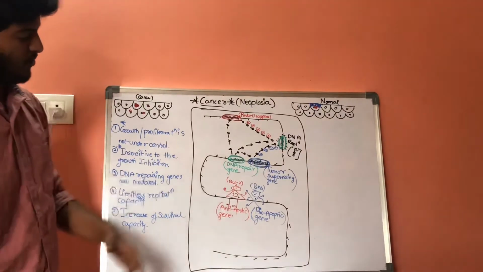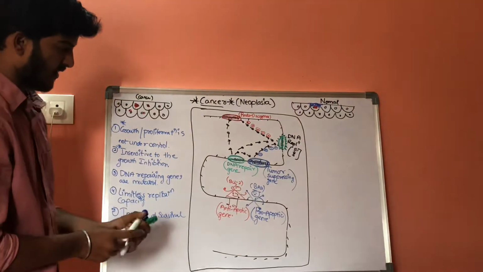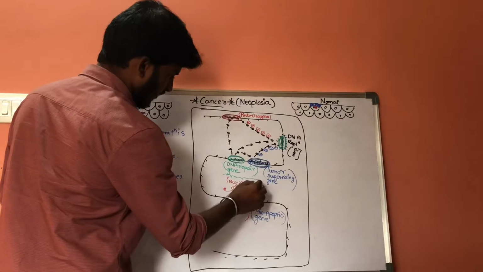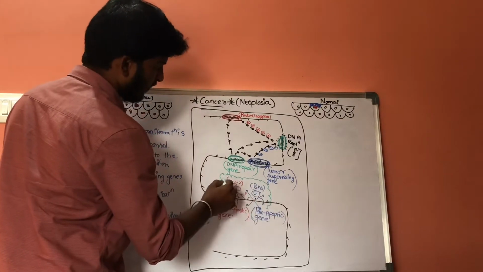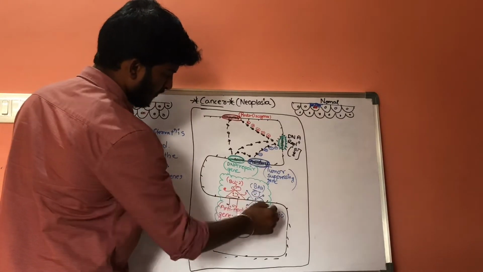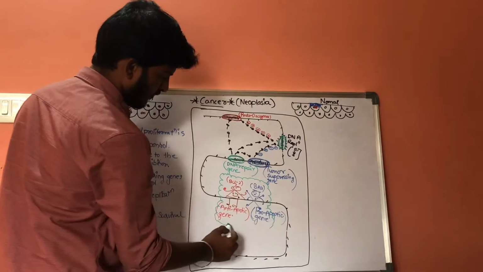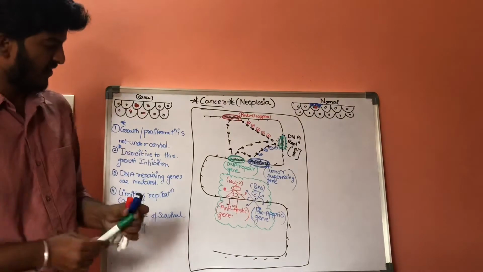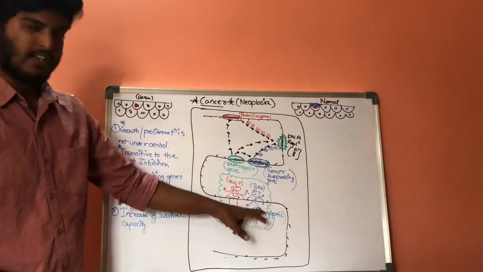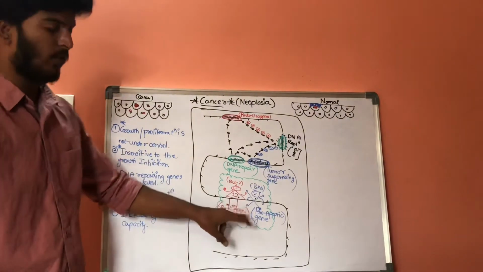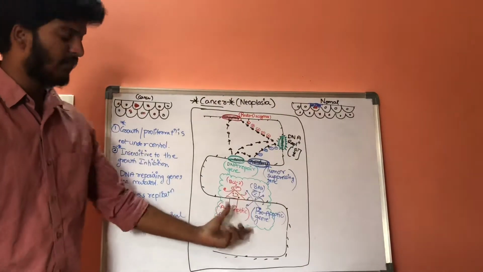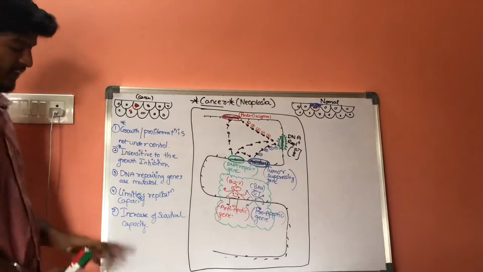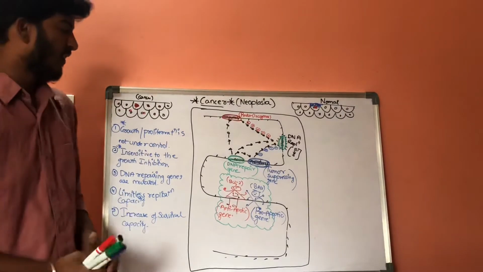Let us consider these two special sets of genes, anti-apoptotic genes and pro-apoptotic genes. These are called growth regulating genes, survival regulating genes. In a cancer cell it increases the survival capacity.